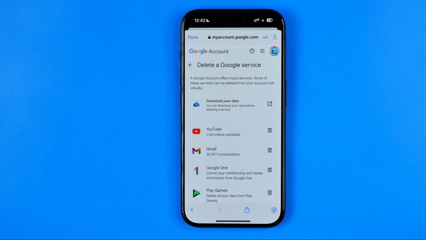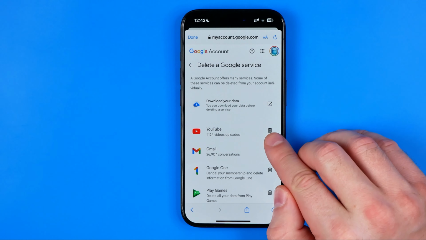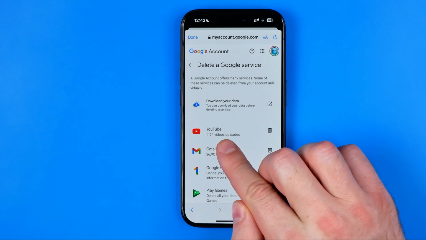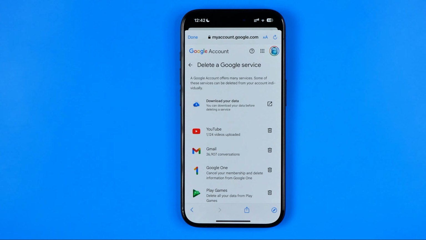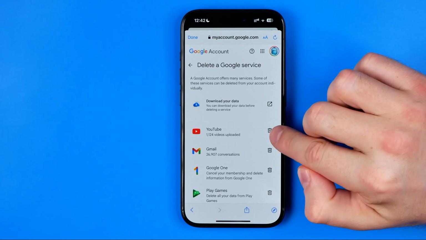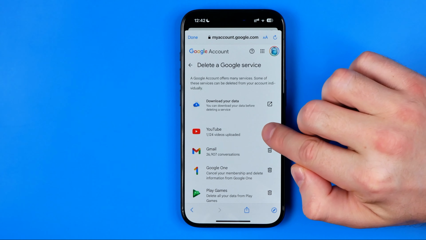And that's where we need to tap that trash icon next to YouTube to delete all my YouTube channels. As you can see, I got more than 1,000 videos uploaded. And then to delete all YouTube content, including YouTube videos, comments, likes, all YouTube channels, we just need to hit right here at that trash bin.